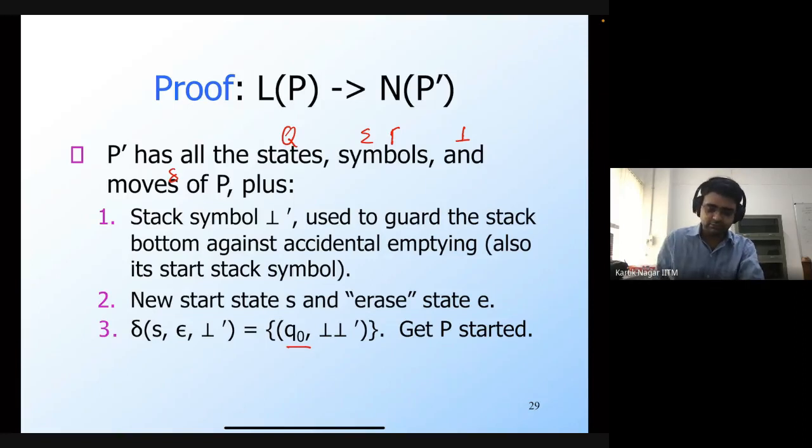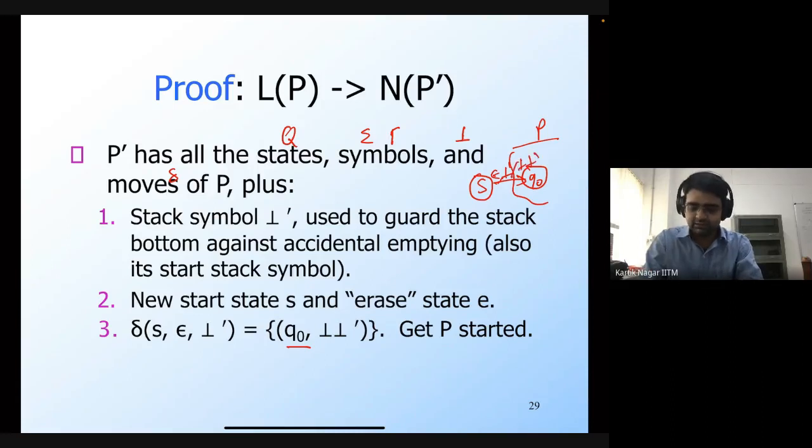So that's why it's going to push bot and then bot prime onto the stack. Okay? So Q0 is the start of P. Right? So this is where P starts. So we are going to add this new start state S, right? And then we are going to have this epsilon transition, right? Where it sees bot prime, and then it's going to push bot prime onto the stack. So after that, we have all the transitions of P, right? So P is basically going to get started after that.